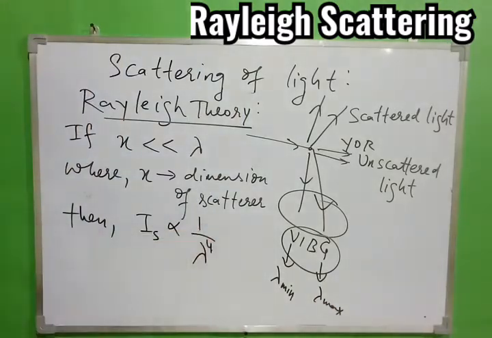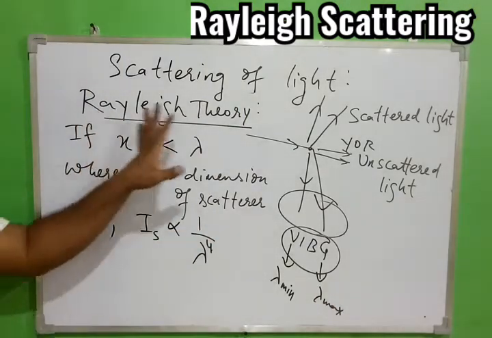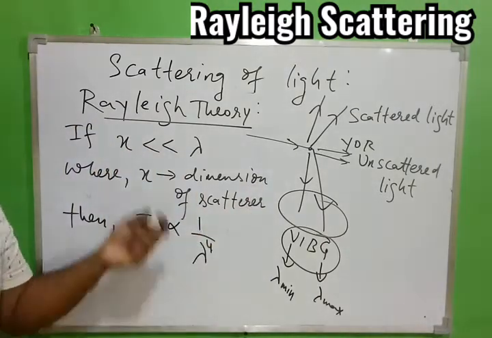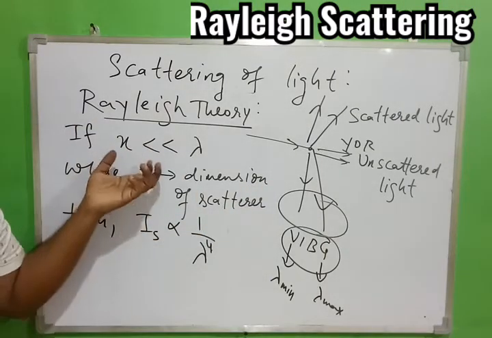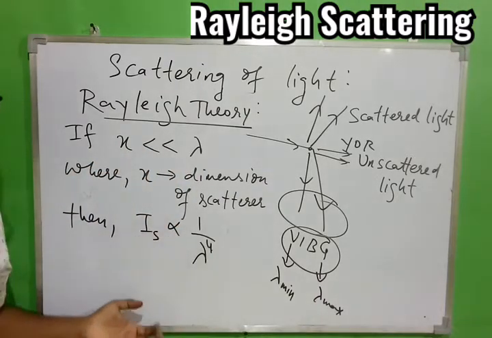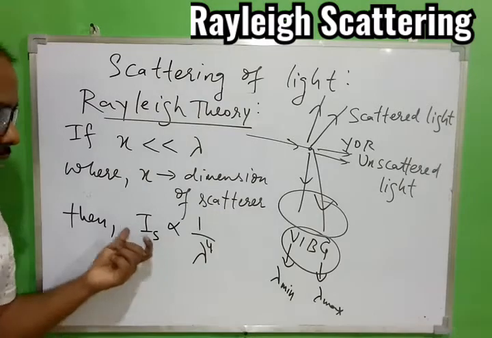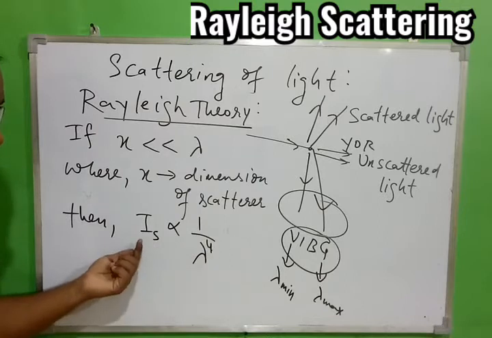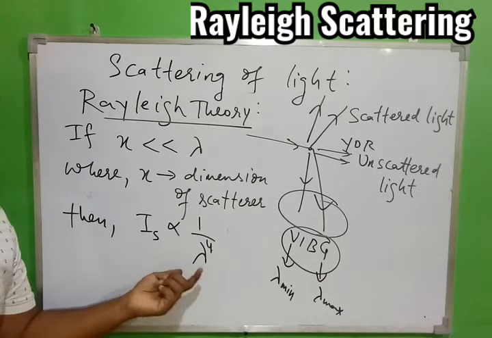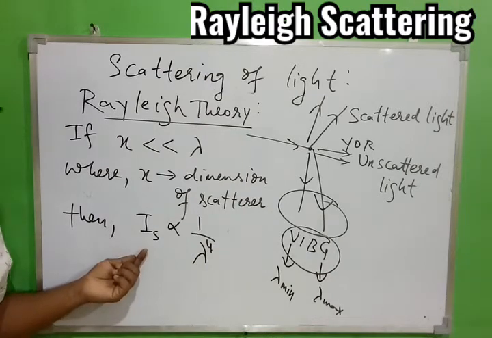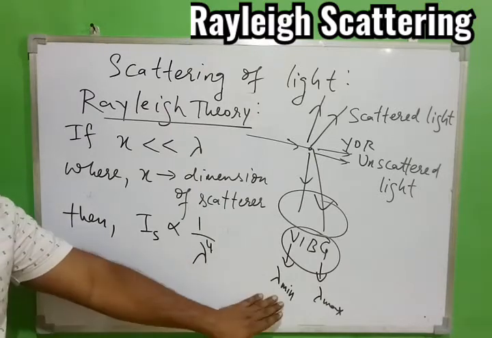According to Rayleigh theory, it is only applicable when the scatterer is very small as compared to the wavelength of the light. In that case, the intensity of the light is proportional to 1 by wavelength power 4. So the intensity will be maximum for the scattered light which has minimum wavelength.